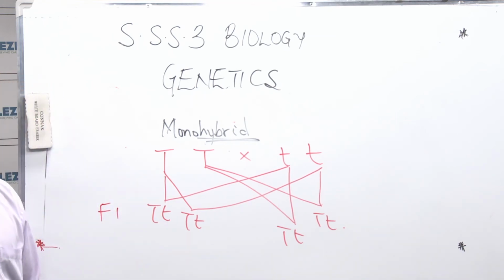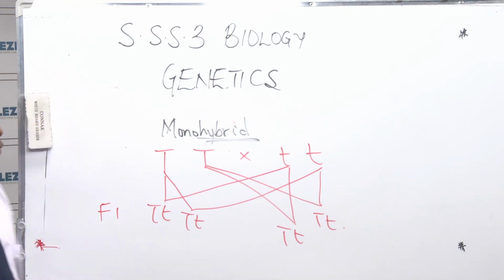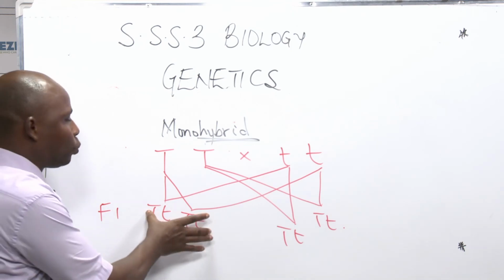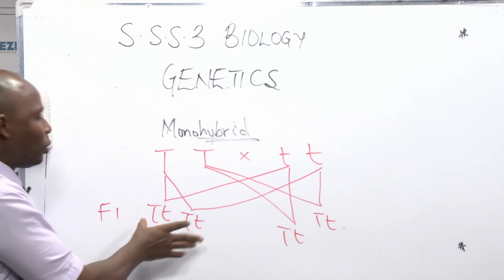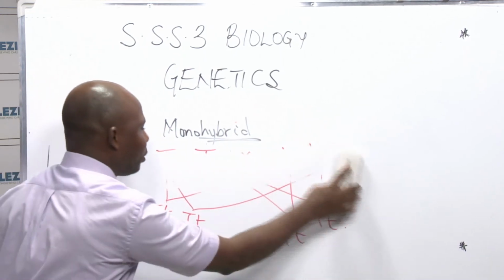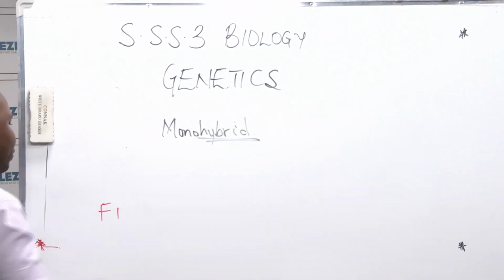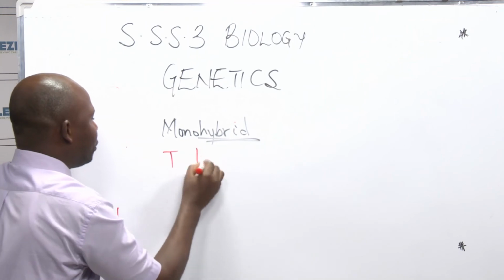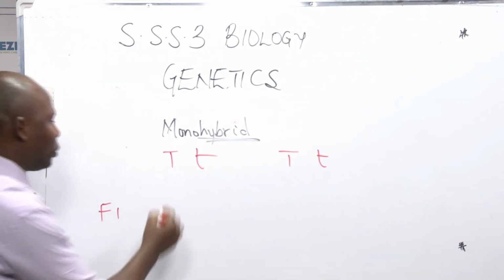It did not stop there. He went ahead to do the second generation. And how did he get the second generation? He picked 2. You can see they are all the same. They are all heterozygous tall. So he just picked any 2 of them to get the F2 generation. Picking any 2 of the F1 offspring will give us this. Then he crossbred those ones too.